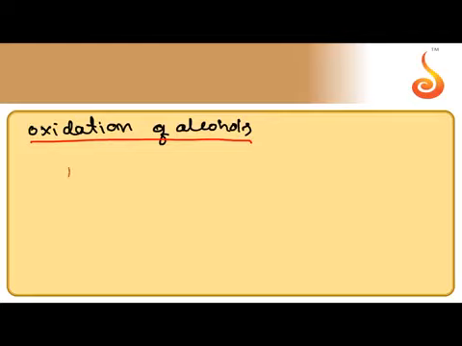Oxidation of alcohols. Alcohol undergoes oxidation by certain oxidizing agents. Suppose let us take 1-degree alcohol. When it is subjected to oxidation by a certain oxidizing agent, first aldehyde is formed, removal of 2 hydrogens.